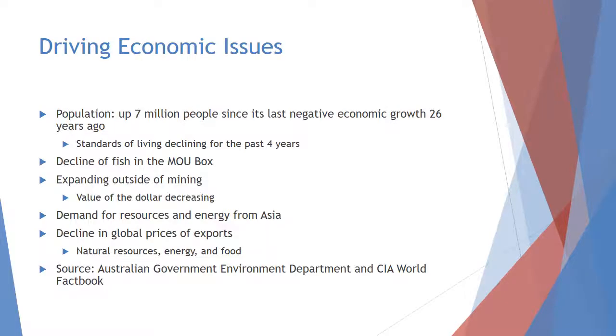Driving economic issues for Australia include the standards of living declining for the past 4 years, which can be equated to an additional 7 million people since its last negative economic growth 26 years ago. There's also been a decline of fish in the Timor Box, which is the surrounding waters between Australia and Indonesia. As they expand outside of mining, they now have more of a demand for resources and energy from Asia, while their decline in global prices of exports of natural resources, energy, and food have decreased the value of their dollar.